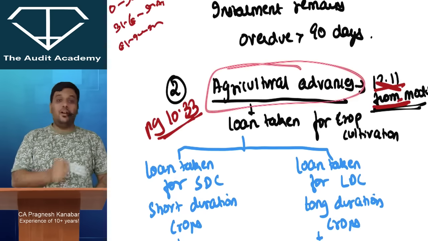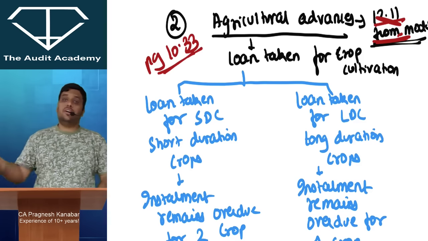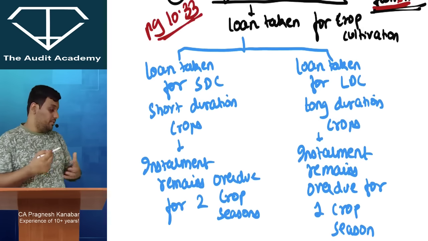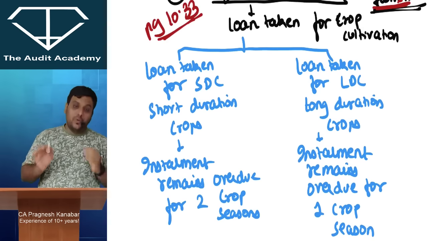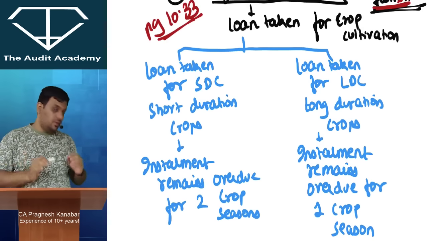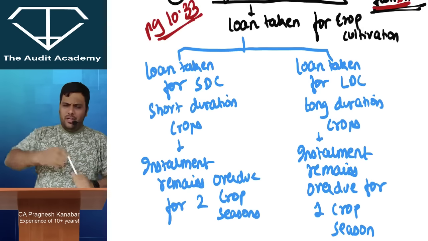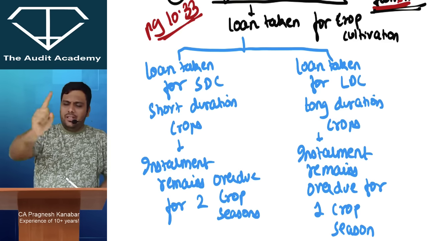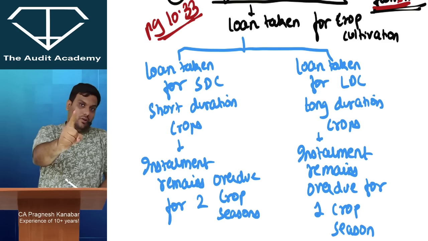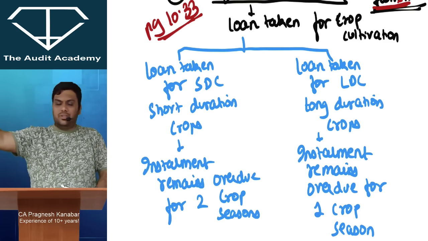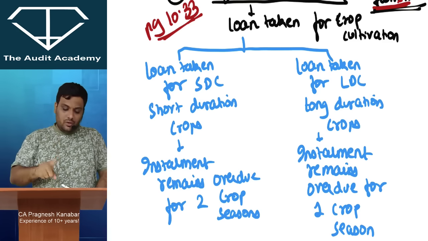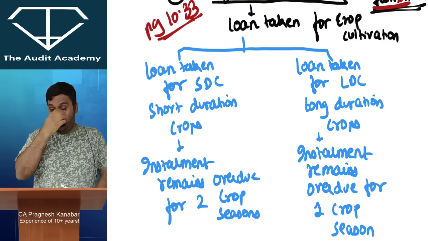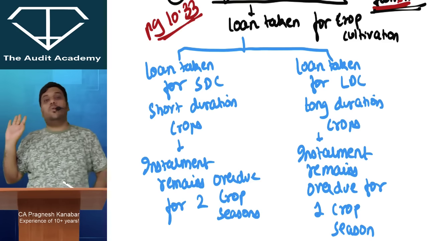Now, for agriculture advances, for loans given to the farmers, agriculture advances for cultivating crops, there is a different rule. We don't have the rule of overdue more than 90 days. So please be careful. The moment you get a question on agriculture advances, the first thing that you will see is whether the loan was taken for crop cultivation or not. Because for any other purpose, it is not available. Not for tractor and stuff. All right. But somehow if it is connected with crop cultivation, then fine.